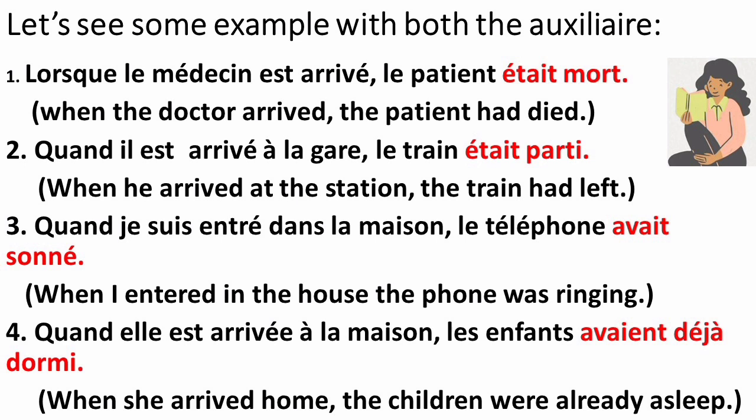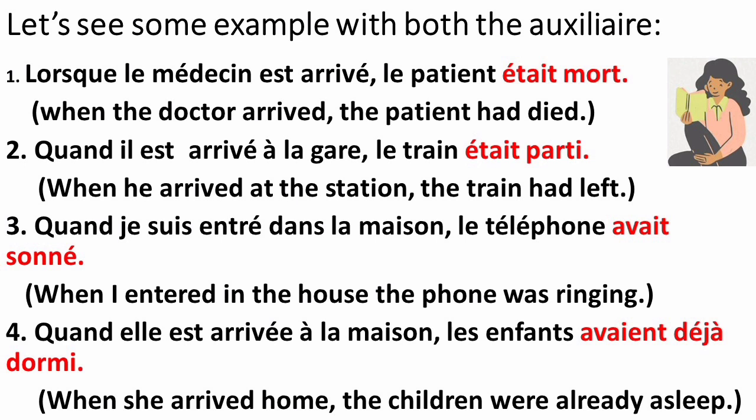Now, let's see the third example. Quand je suis entré dans la maison, le téléphone avait sonné. Now you tell me which one is the first action in this sentence. When I entered the house, the phone had rung. Exactly. The phone ringing is the first action. And when I entered the house is the second action. So, le téléphone avait sonné we conjugated in the plus-que-parfait form with the auxiliary avoir, because sonner verb is not a part of advent group. Understood? So that's why we are using here auxiliary avoir with the sonner verb.